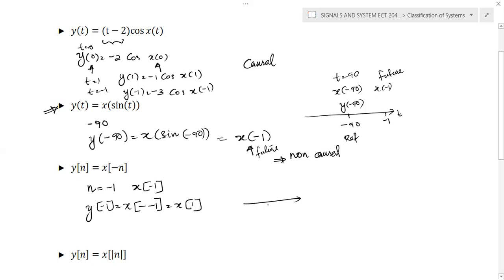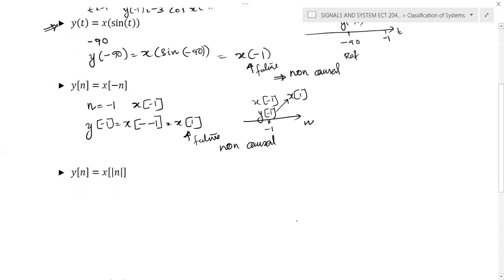If you observe the time axis, at n is equal to minus 1, we need to evaluate y of minus 1. The present input is x of minus 1, but the system depends on the future input x of 1. You get x of 1 only after x of 0. So this is a future input, and you can conclude that the system is non-causal, since it depends on the future value of input.